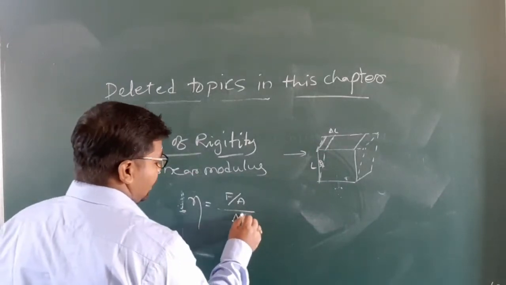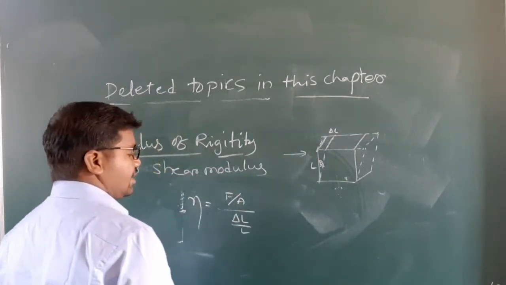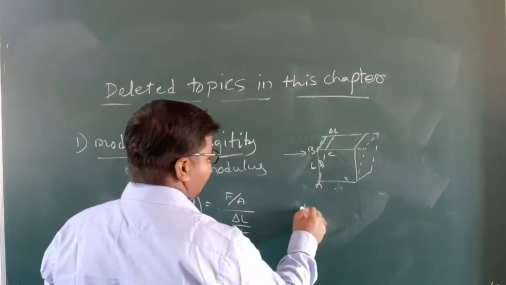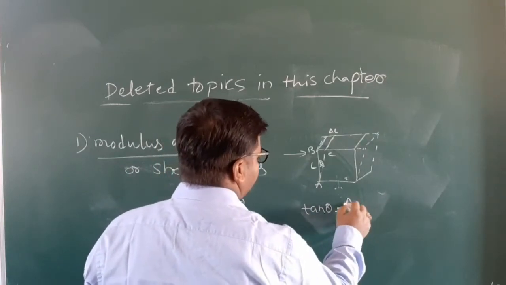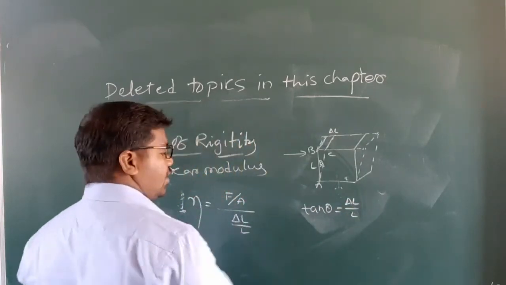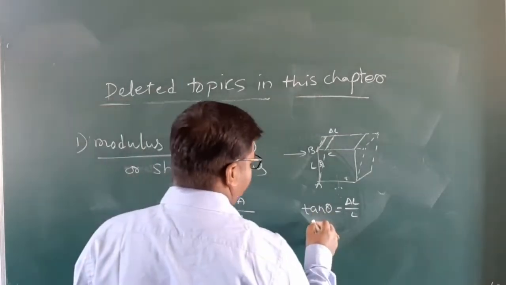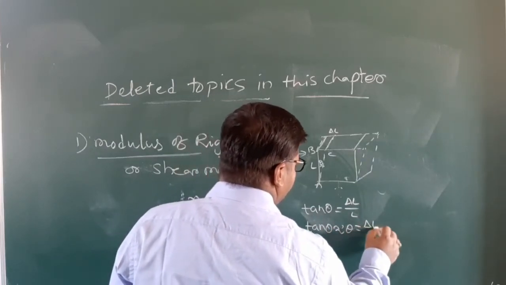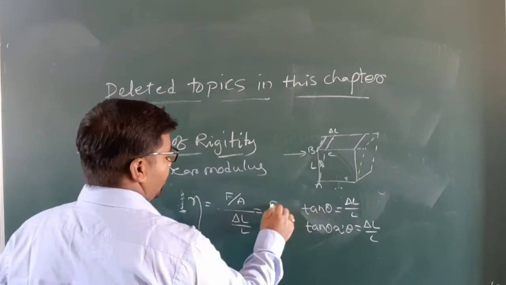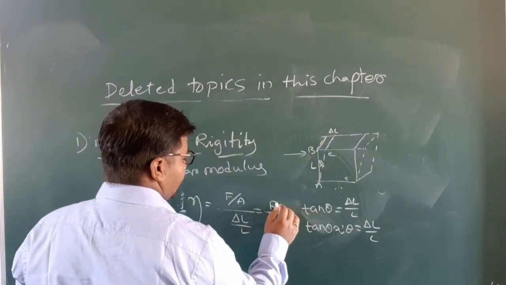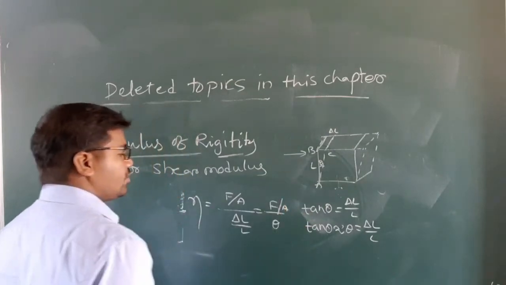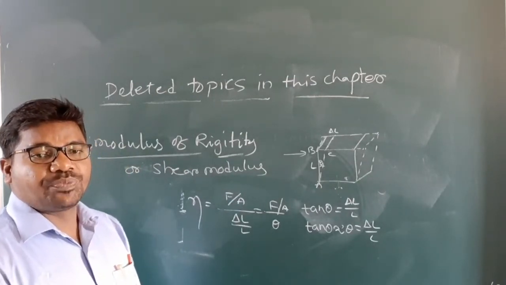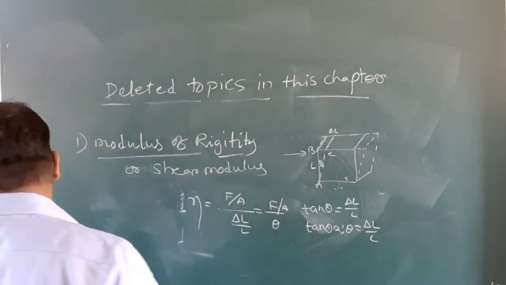Lateral strain means delta L by L. From triangle ABC, tan theta is equal to delta L by L. For a small angle, tan theta is nearly equal to theta, which is equal to delta L by L. So instead of delta L by L, we take theta: eta = F by A divided by theta. Understand?